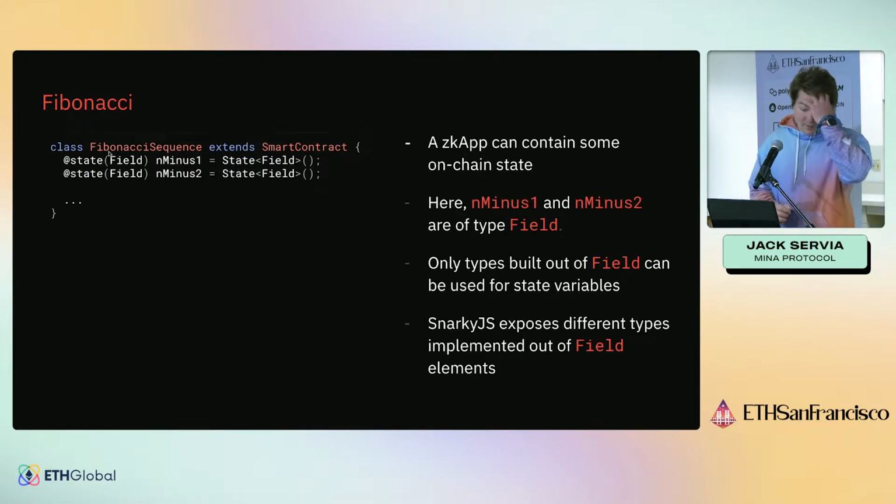Then we can define our on-chain state. We just have these variables, and we add this state decorator and pass in as an argument the type of the state. So here we're creating 2 pieces of state, and each one has the Field type. This will live on the actual Mina blockchain, and SnarkyJS will do the work to prove that we changed this the right way, and make sure that the Mina network got the request to change this.